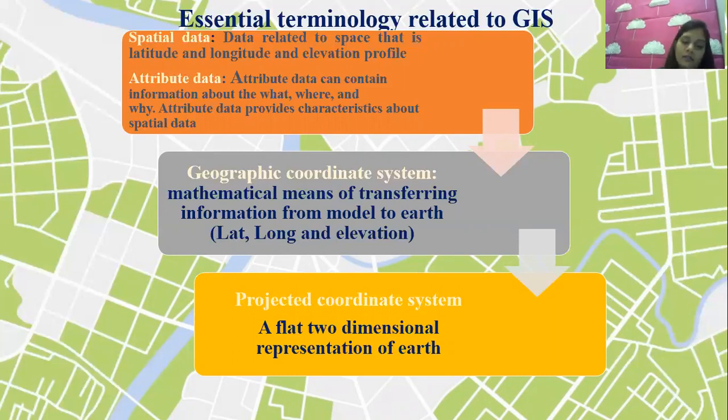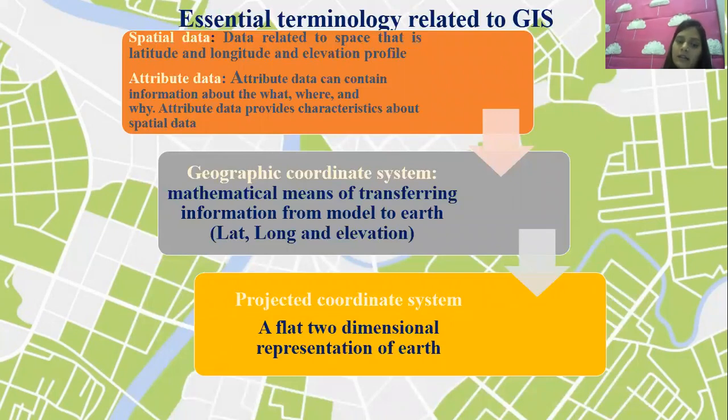Next, moving further, we see the projected coordinate system. The projected coordinate system is derived to represent the earth in two dimensions. That is why we provide a projected coordinate system. So this is spatial data, attribute data, geographic coordinate system, projected coordinate system.